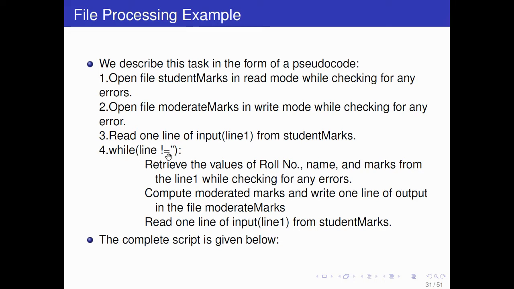Then this is the code: while line 1 is not an empty string, retrieve the values of roll number, name, marks from line 1 while checking for any errors. Then compute moderated marks and write one line of output in the file moderated marks. So you will take this information from the original file, and then write it into a new file, that is, moderated marks.